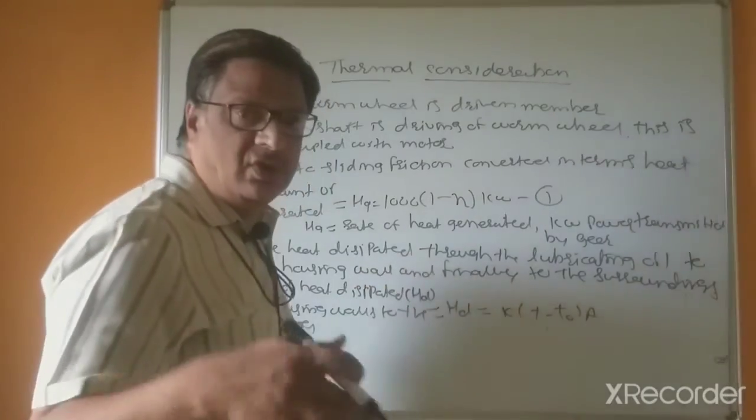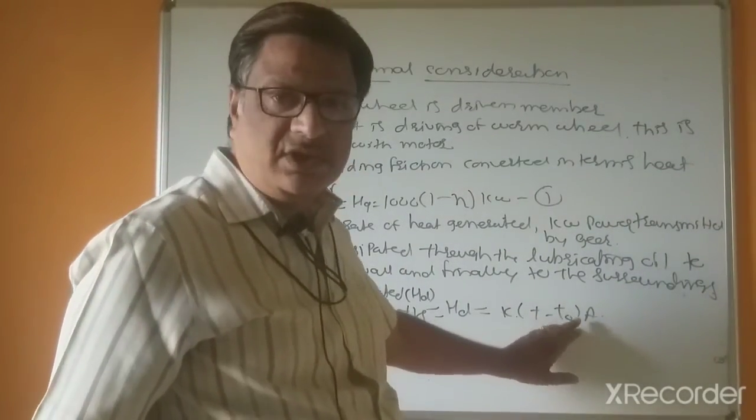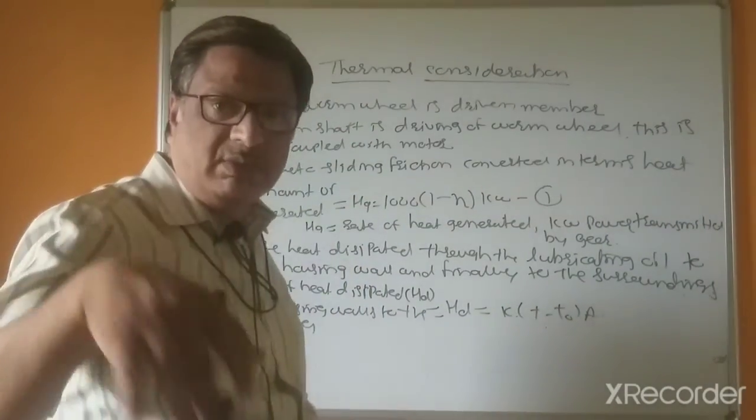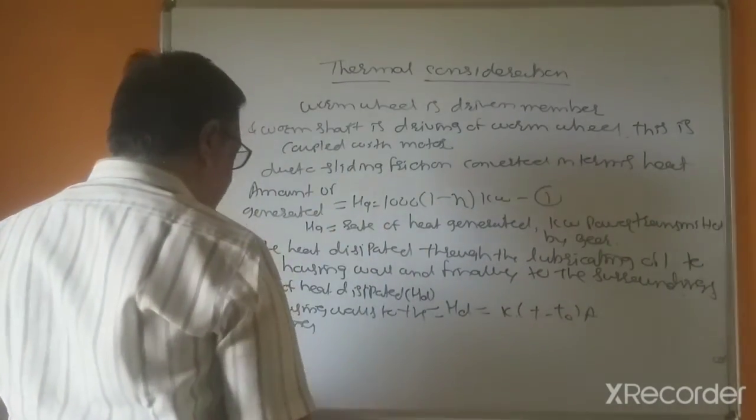T is the temperature of the oil, and T0 is the temperature of the surroundings, and A is the surface area of the gearbox.